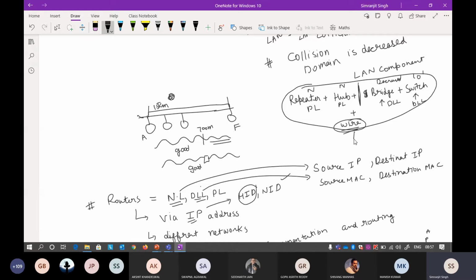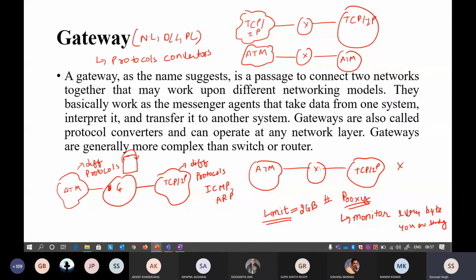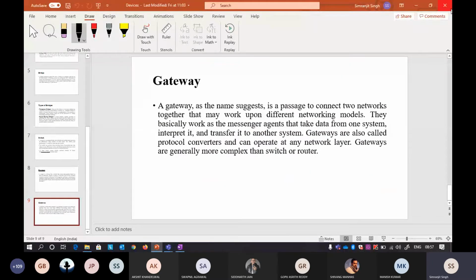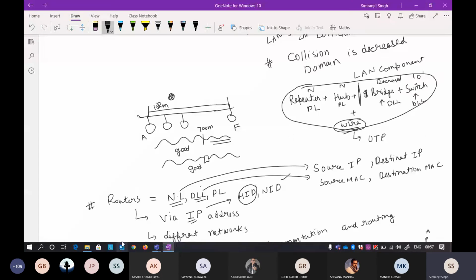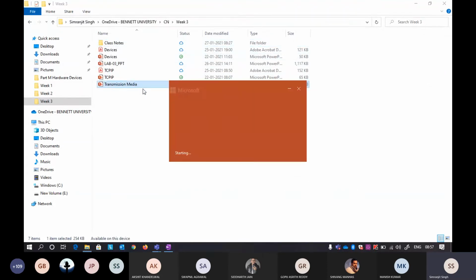So the wires that we will use in your practical in this lab will be unshielded twisted pair. There are many different kinds of wire that are used for communication, and I will discuss each and every wire, with its advantages and disadvantages. There are advantages and disadvantages to every wire, so it depends upon the will of the network engineer which particular wire to use, so that it can get the maximum out of the network.